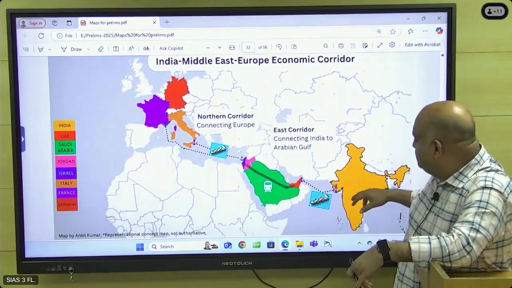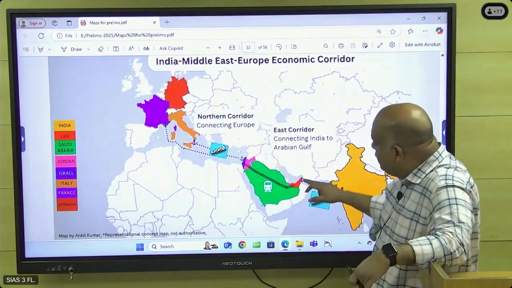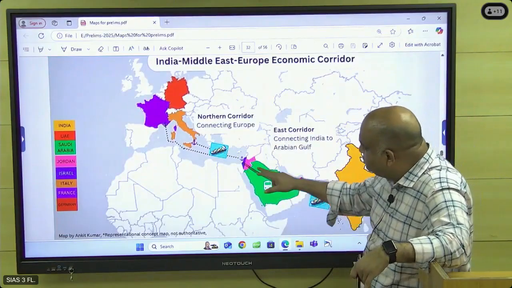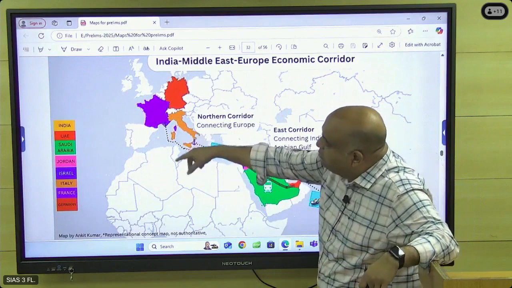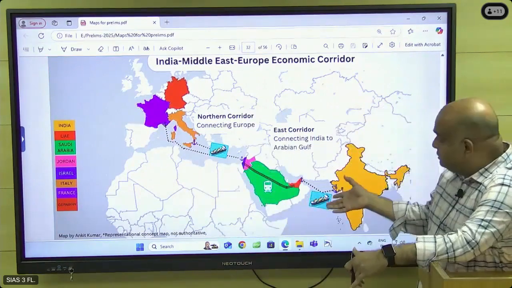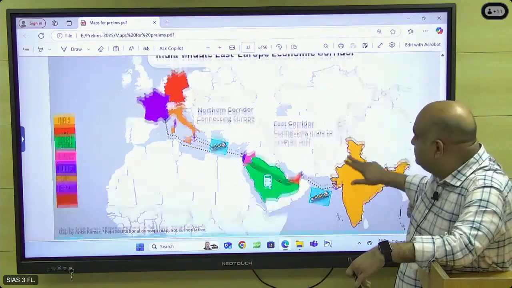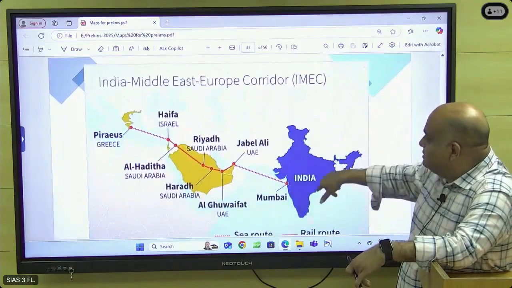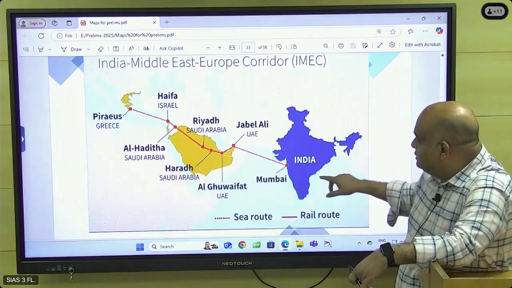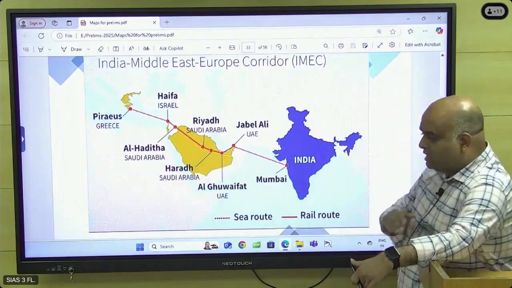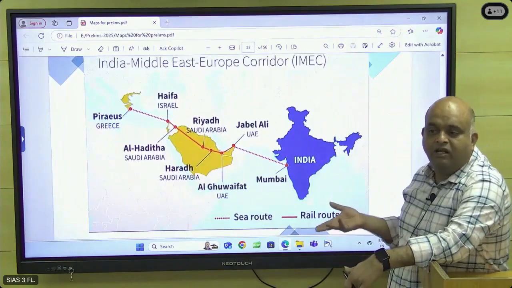And then IMEC. So India, UAE, Saudi Arabia, Jordan, Israel, and the European countries. So this is under proposal. So this check it. IMEC again, the cities covered. They will ask, arrange the cities left to right, right to left, like that they will ask.